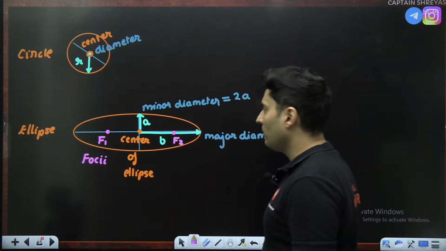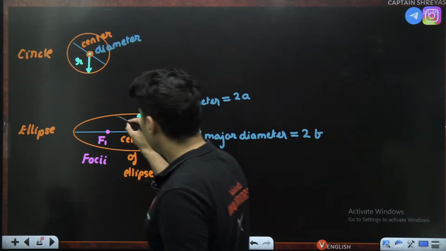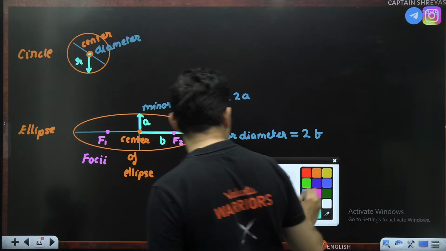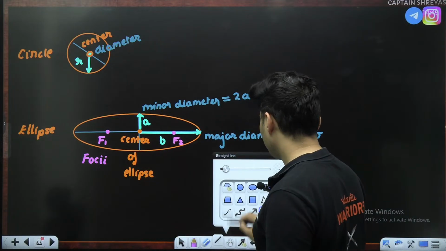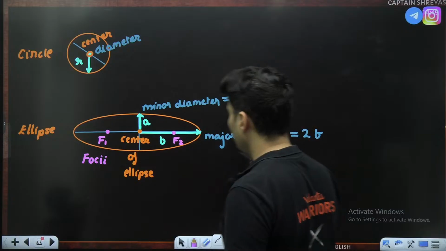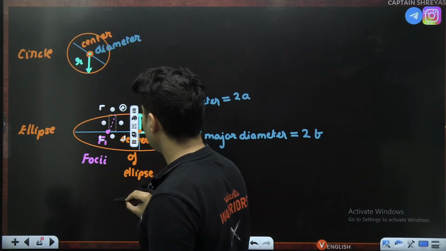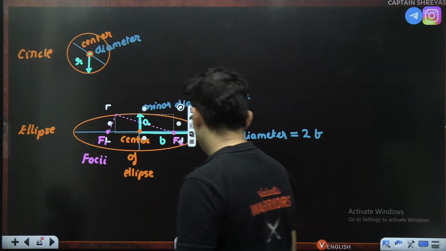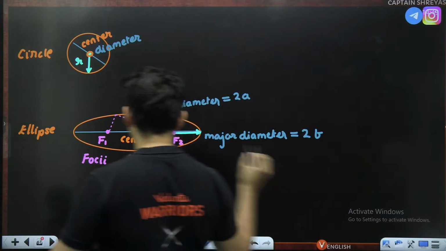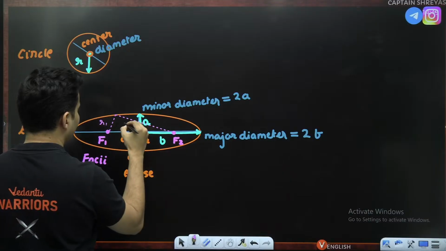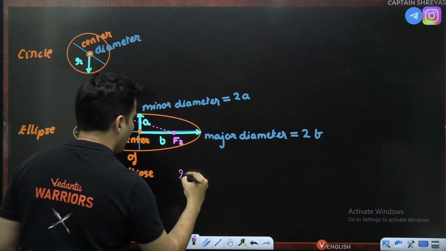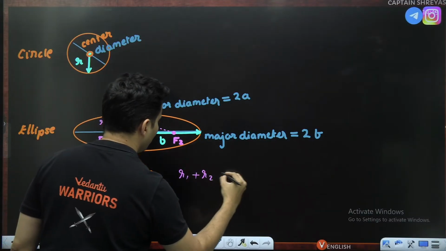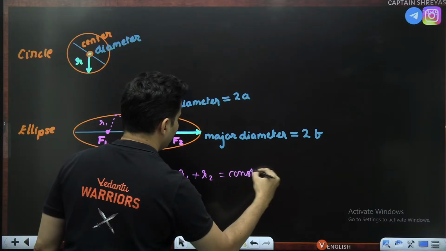The special property of the focus is that if you take any point, no matter where you go, any point on the ellipse, join it with the foci, and let's say the distances are R1 and R2, you will see R1 plus R2 will always be a constant.